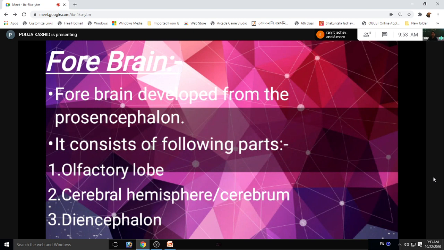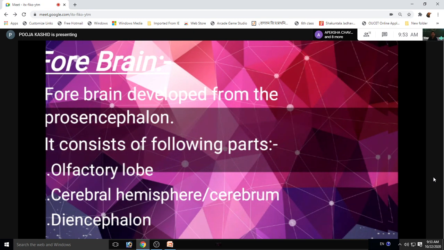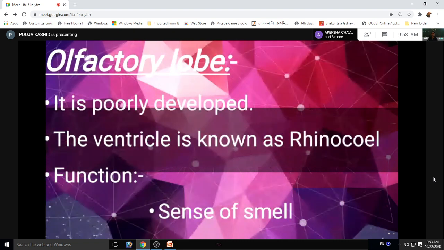We can see firstly olfactory lobe. In reptiles, olfactory lobes are poorly developed, which indicates a poor sense of smell. The ventricle is known as rhinocoel. The function of olfactory lobe is sense of smell.